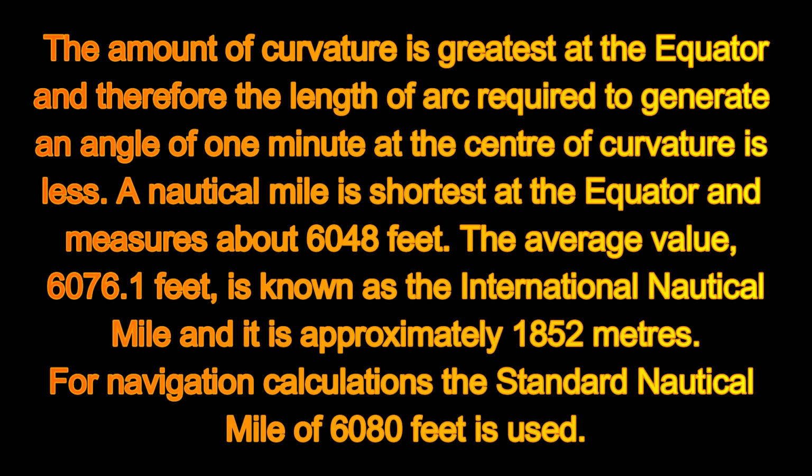The amount of curvature is greatest at the equator, and therefore the length of arc required to generate an angle of 1 minute at the center of curvature is less. A nautical mile is shortest at the equator and measures about 6048 feet. The average value of 6076.1 feet is known as the International Nautical Mile, and it is approximately 1852 meters. Whereas for navigation calculations, the standard nautical mile of 6080 feet is used.